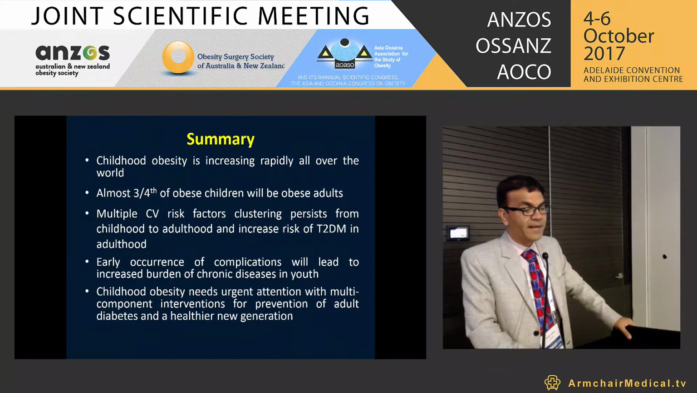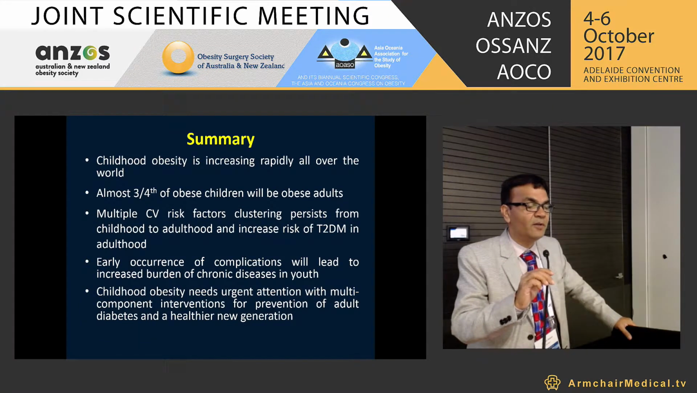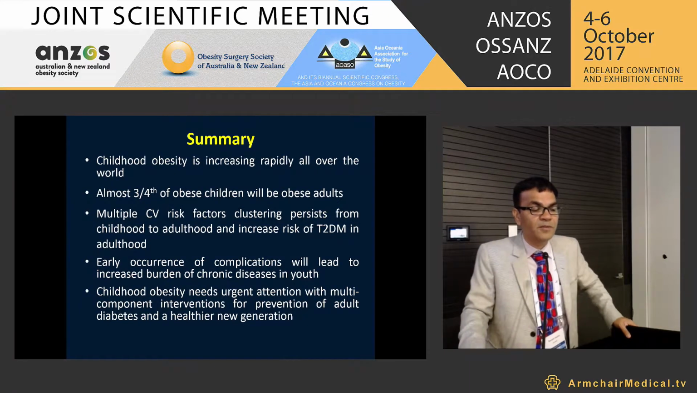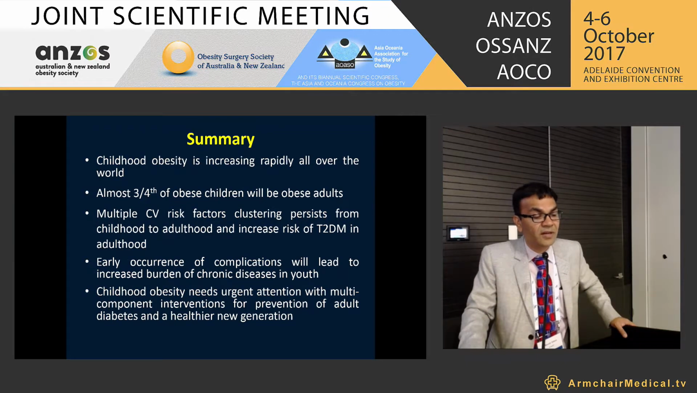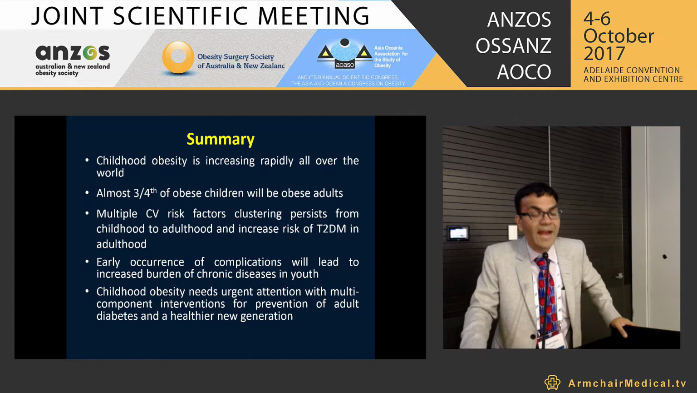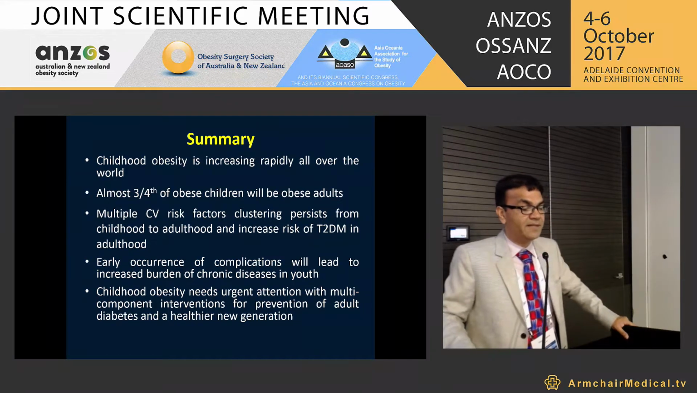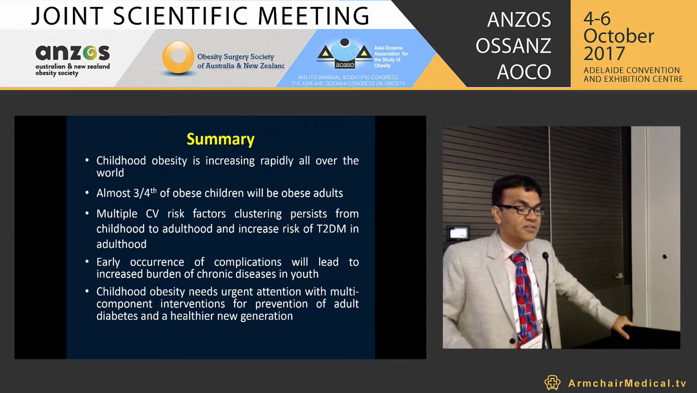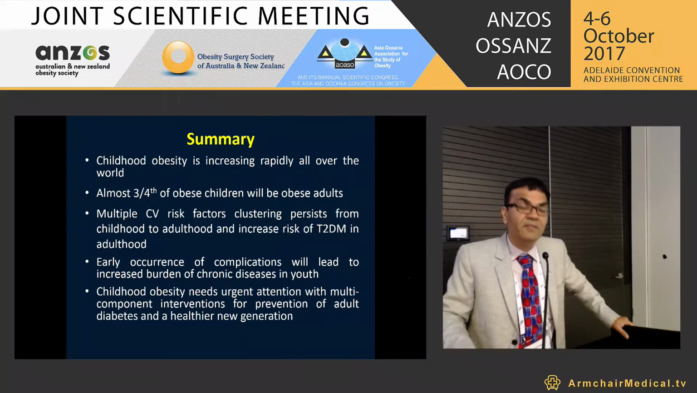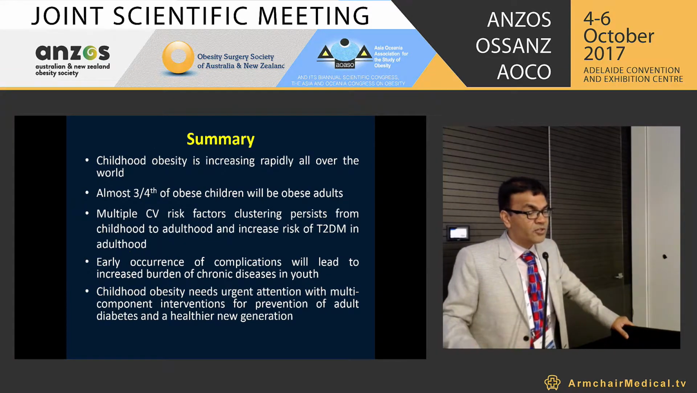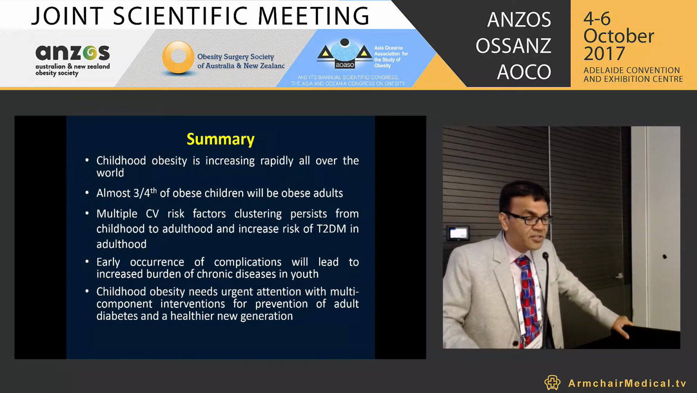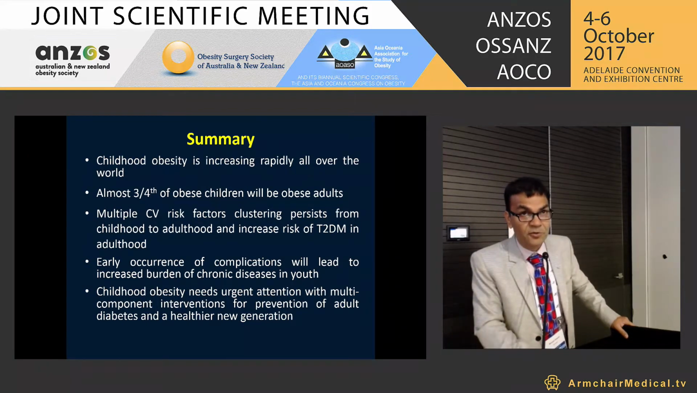To summarize, childhood obesity is increasing rapidly all over the world. Almost three-fourths of obese children will be obese adults. Multiple CV risk factor clustering persists from childhood to adulthood, and increases the risk of type 2 diabetes in adults. Early occurrence of complications will lead to an increased burden of chronic disease even in youth. Childhood obesity needs urgent attention with multiple-component interventions for prevention of adult diabetes and a healthier new generation.